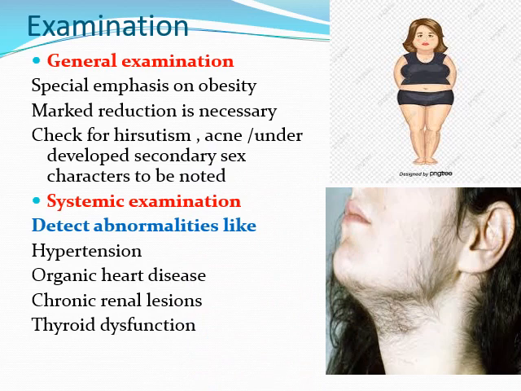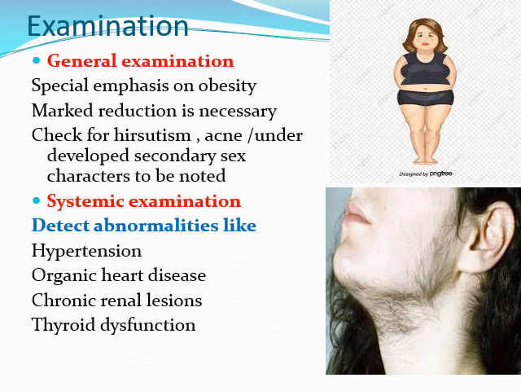So after taking the history, the next step is the examination. Under that, the first is the general examination, with special emphasis on obesity. Nowadays, obesity is the main factor that hinders the fertility rate in women. So there should be a marked reduction in obesity, or the BMI should come under the normal range,